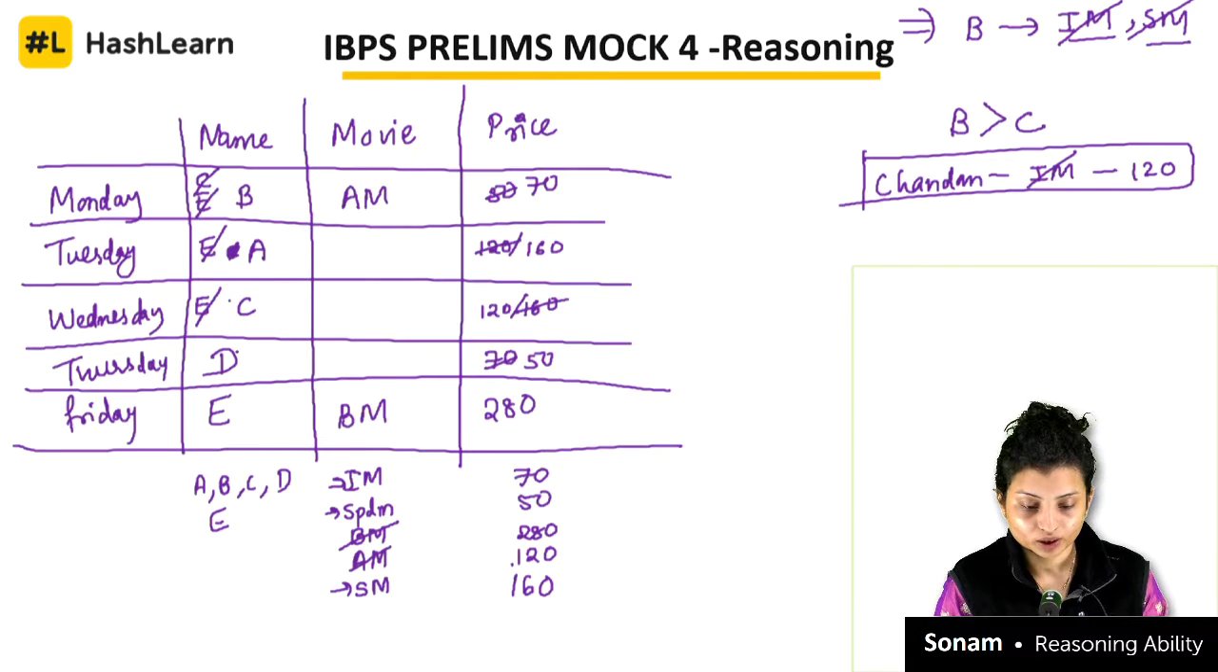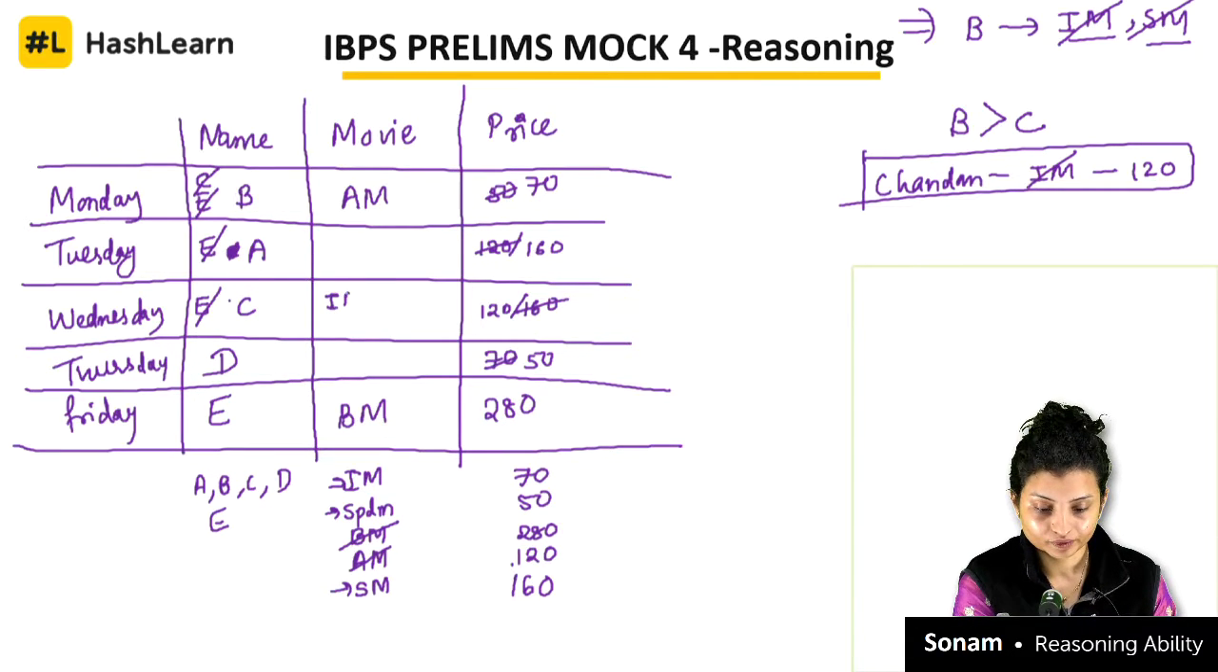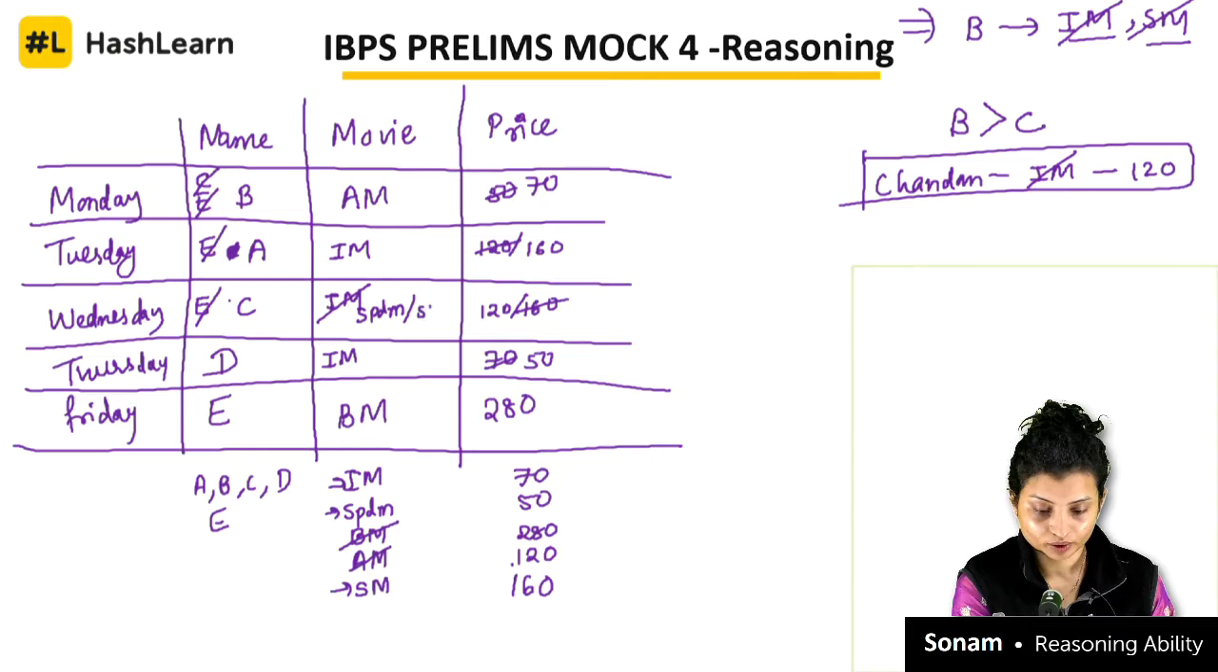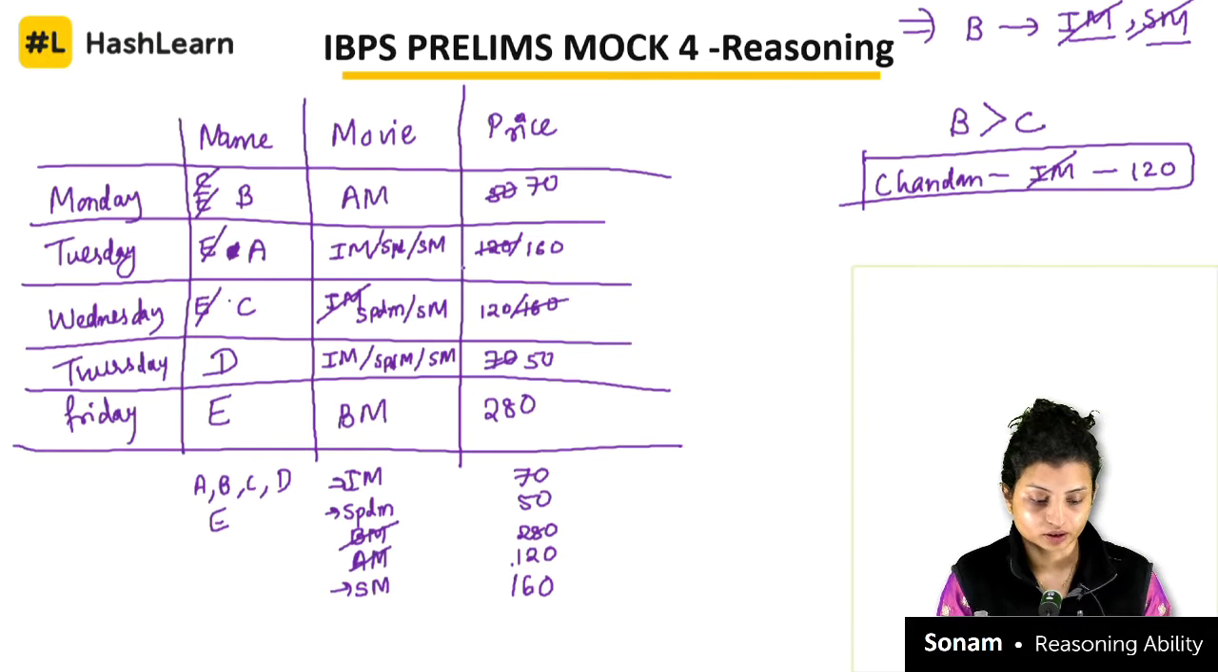Alright, and what else can I fill in over here? Anything about the movie I can fill in over here. Chandan is not watching IM definitely. So IM can be either here or here. And what else? Spider-Man, Superman. And here we have all the three options left over, correct? Spider-Man, Superman. So that's how you will fill the table.